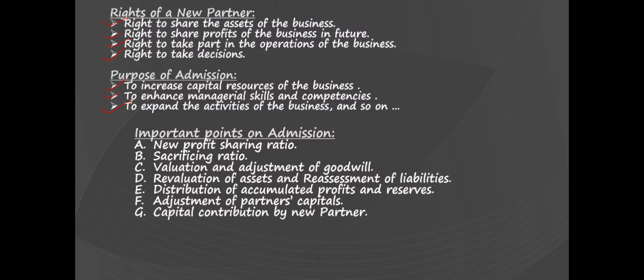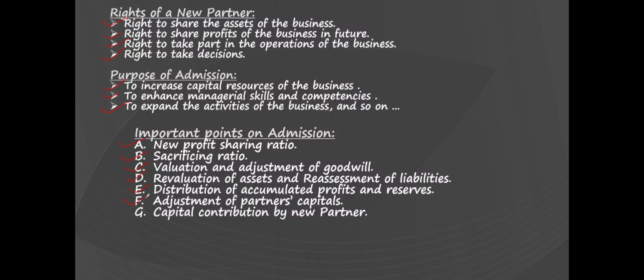Next, revaluation of assets and reassessment of liabilities. Next, we will see how to distribute the accumulated profits and reserves. Next, we will see how to prepare the partners' capital accounts and adjust the partners' capitals. And then we will see how the capital contribution is made by the new partner. So these are the main points which we will be looking into under admission of a partner.